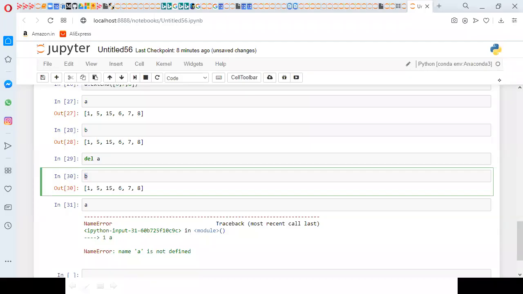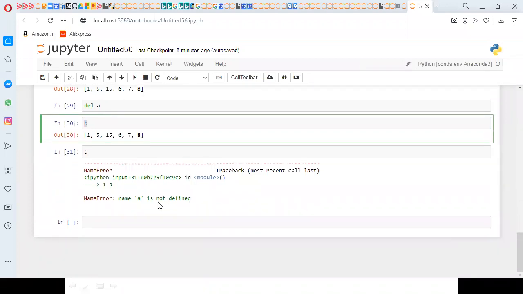So this is about shallow copy. When it comes to deep copy, the difference is that it maintains a separate copy of objects. So if you do any modifications on A, it will not be affected to B. If you do any modifications on B, it is not affected to A.